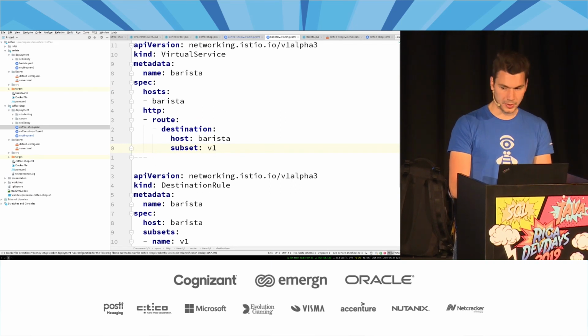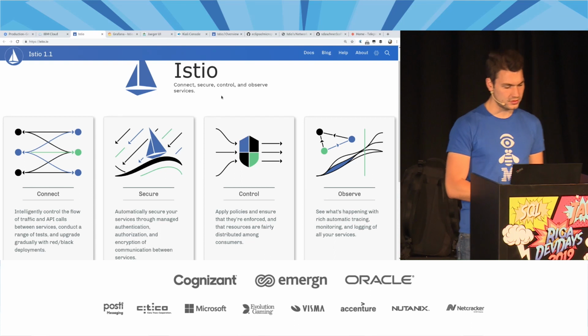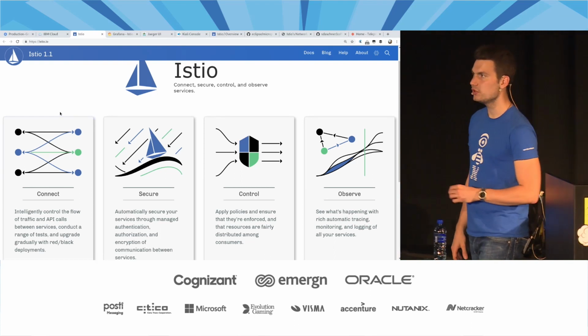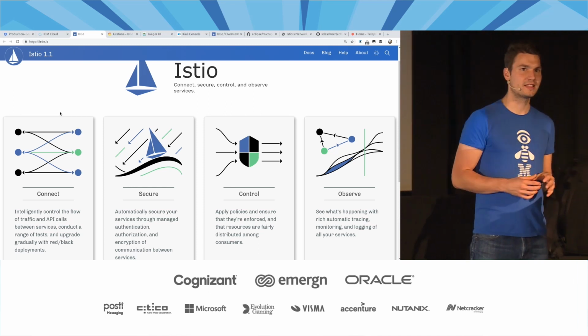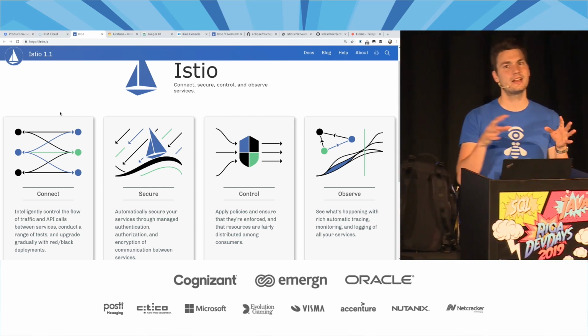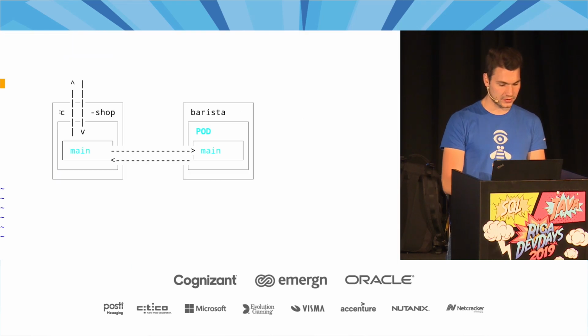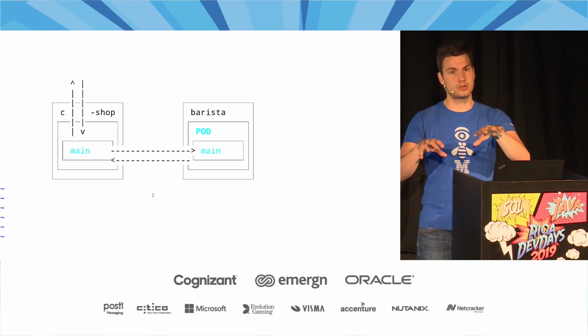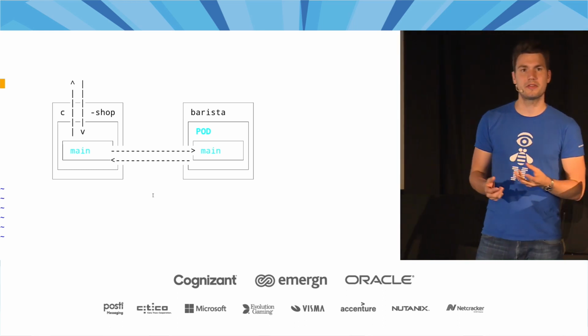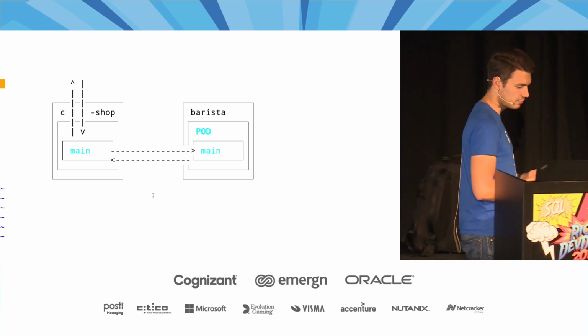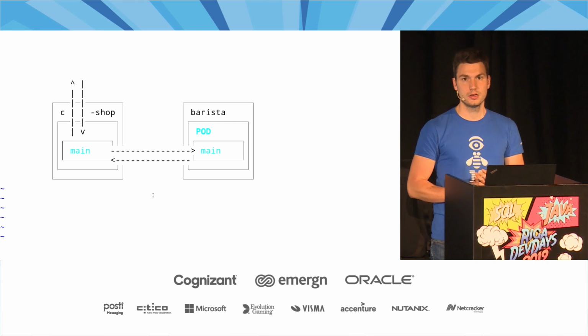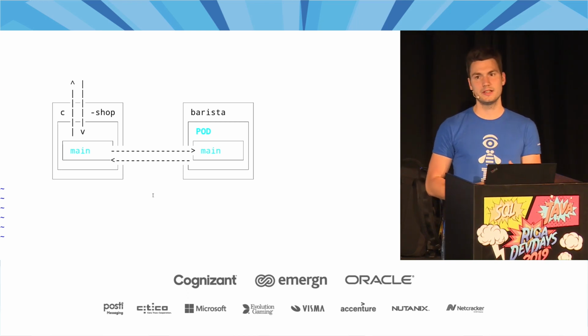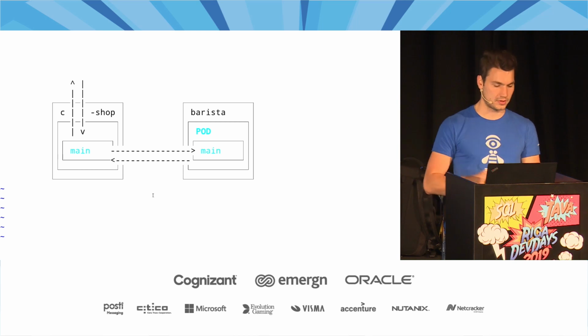So this is already a beginning of some more advanced traffic management. What we can do, we can use all of these rules and some more advanced ways how these services connect inside our service mesh. So for example, what we could say, well, just for fun, in this particular case, for some circumstances, please don't route the default way to this barista service, but route somewhere else. Or maybe route to a subset of that service that we might want to use for other things. So for example, there are some more advanced deployment approaches out there, such as A/B testing or canary releases, where we can actually use some of these approaches here.